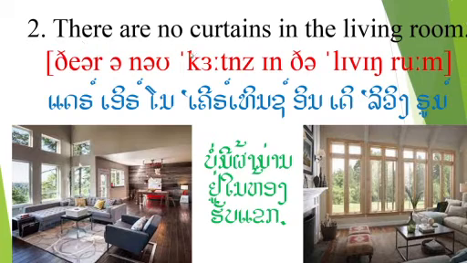Next, sentence number 2. There are no curtains in the living room. There are no curtains in the living room.